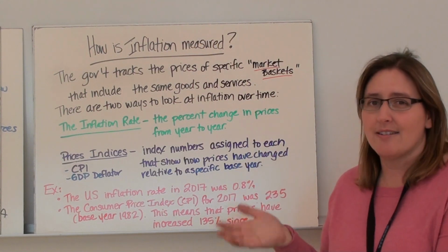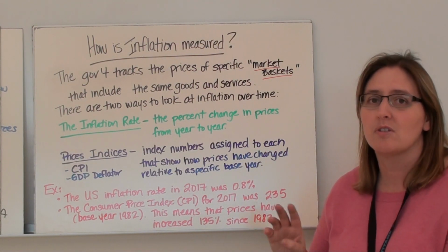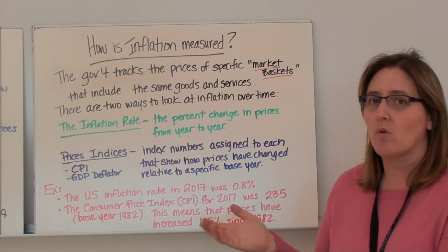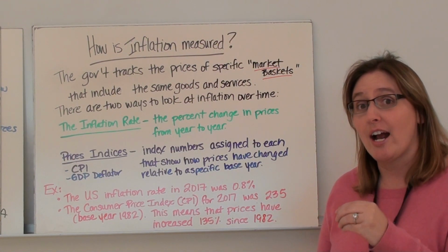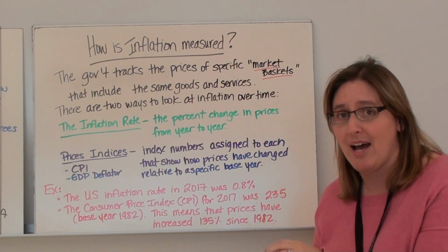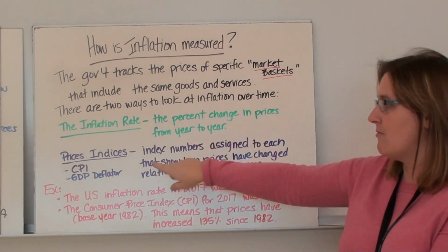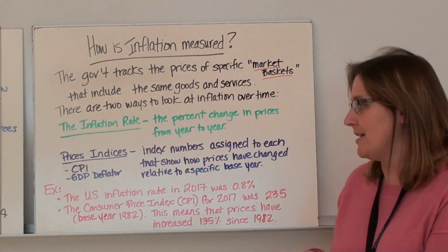The government's doing that same thing with an imaginary basket where they're putting all kinds of items in it. Pencils, cell phones, whiteboard markers, cars, whatever thing they can think about. There's thousands of items in this basket. And then they just track the prices in that basket from year to year to year. And they use that basket to come up with inflation rates and price indexes.